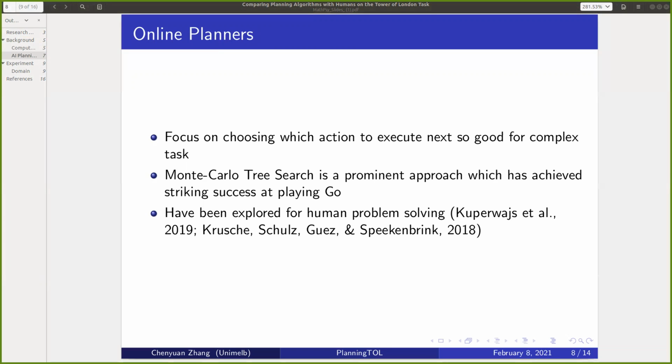But when dealing with complex tasks with limited reasoning time, it is sometimes impractical to find the full plan as classical planners do. So online planners were proposed to deal with this scenario. Unlike classical planners, online planners do not aim to find a full plan from the start state, but rather focus on choosing which single action should be executed at the current state. A prominent approach to online planning is Monte Carlo tree search, which has achieved impressive success at playing Go. This kind of planner has also been explored as a model of human problem solving in Wijma and Slab's work and some other works.